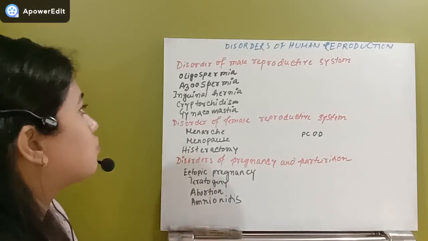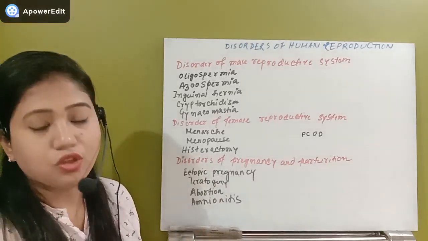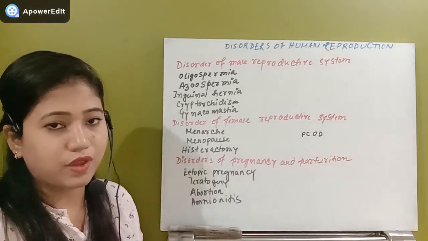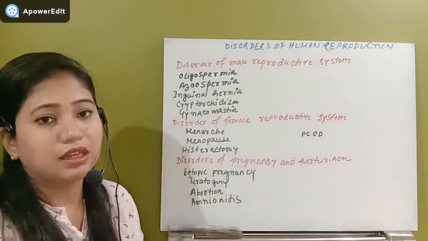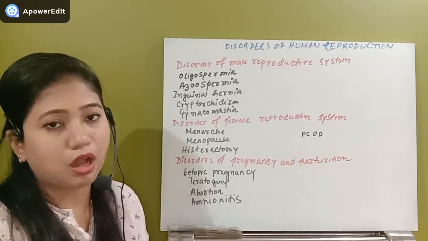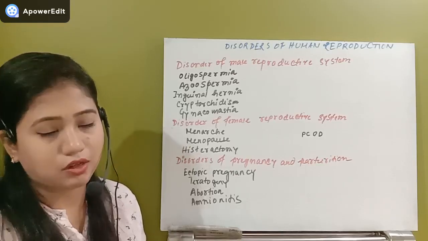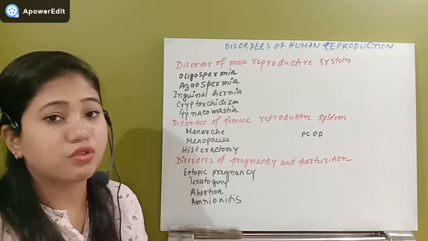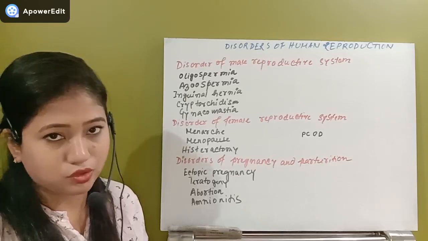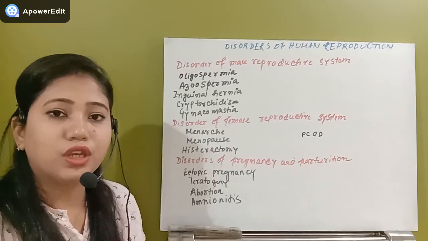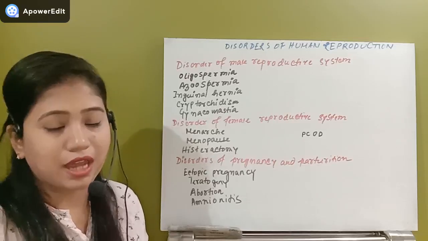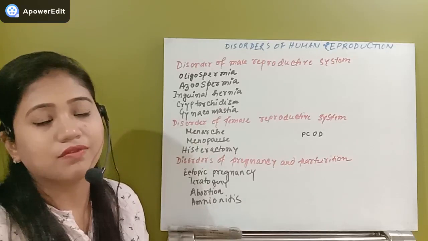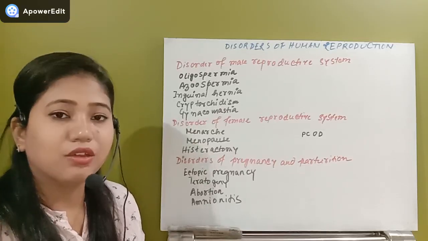First disease is oligozoospermia. So what is oligozoospermia? Oligozoospermia means when the semen contains less than the normal sperm count. Normally in one ejaculation the semen contains around 200 to 300 million spermatozoa, and also we understood that to the site of fertilization around 300 to 500 spermatozoa can only reach.